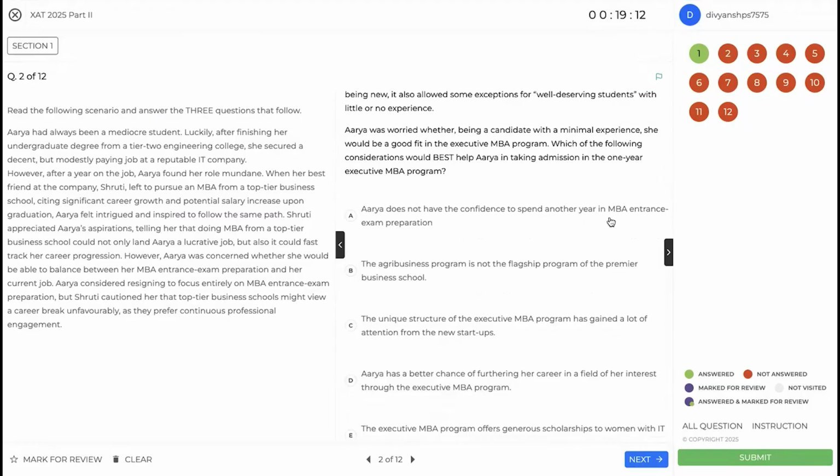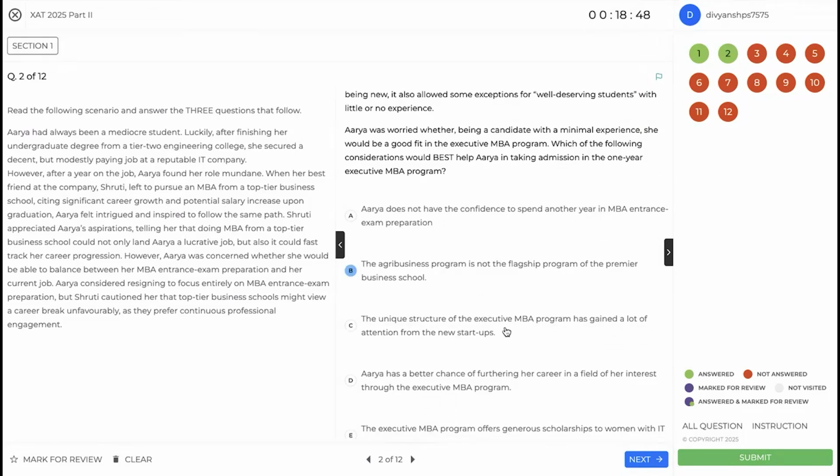Arya does not have the confidence. So this shows that she might not be able to do the MBA. Again, this does not show the benefit of this executive MBA program. Same argument as the previous question. Our core issue is that the agribusiness program is not the flagship. So this is actually a good option to have, that it's not the flagship program. So why should I go for it? So I'll keep it for now.